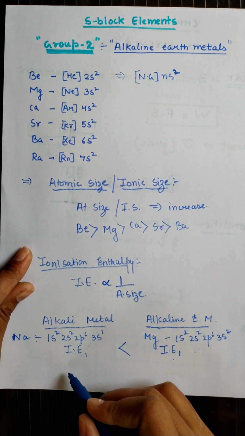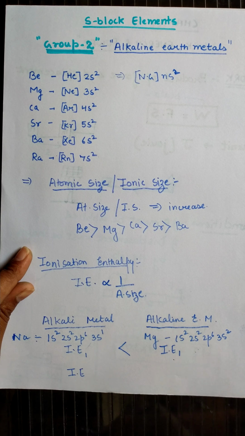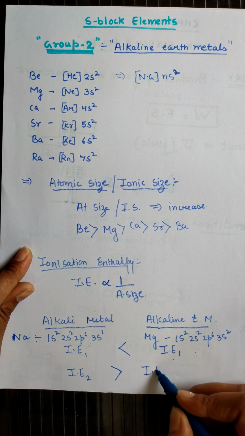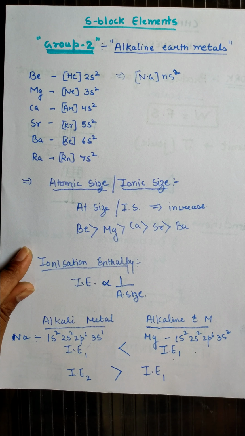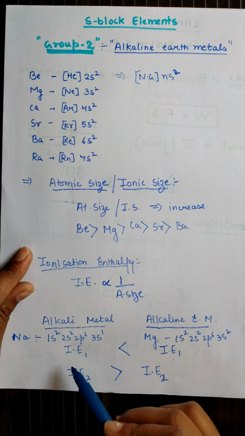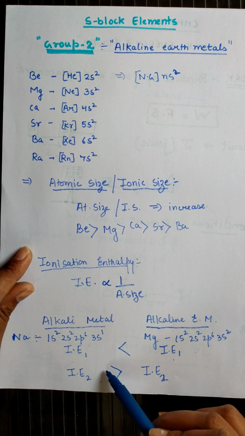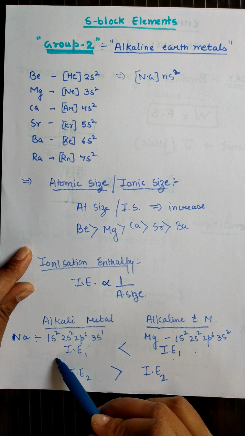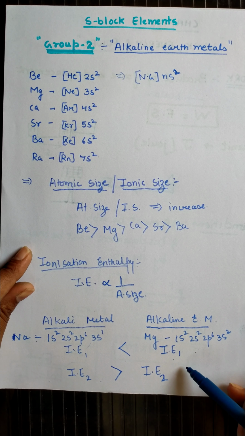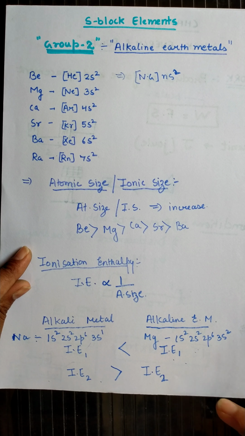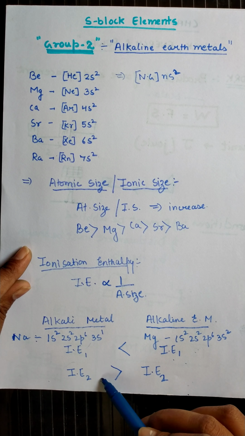As well as if we go for the second ionization enthalpy, then the second ionization enthalpy of alkali metals will be more as compared to alkaline earth metals. Why is it? Because for the second ionization enthalpy, we have to remove an extra electron from the stable configuration in alkali metals, but in case of alkaline earth metals we have to remove the electron that is 3s1. So the second ionization enthalpy of alkaline earth metals is smaller as compared to alkali metals.